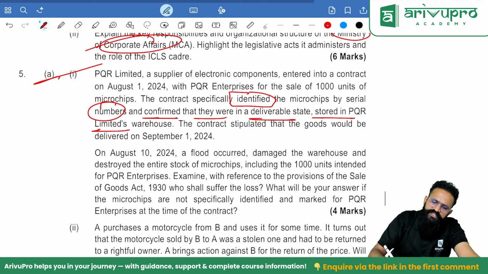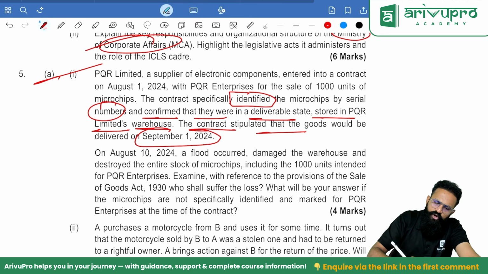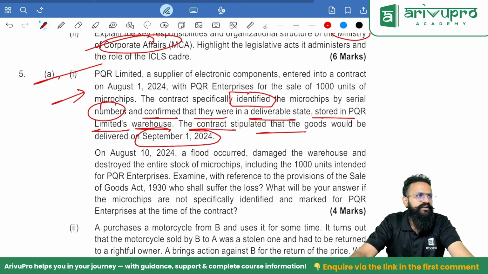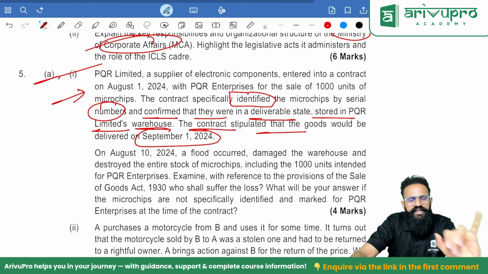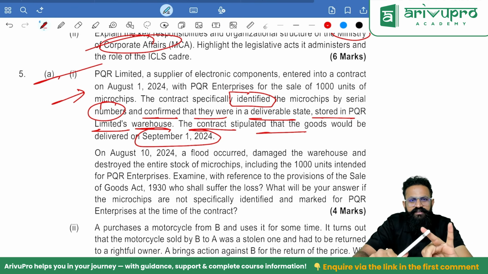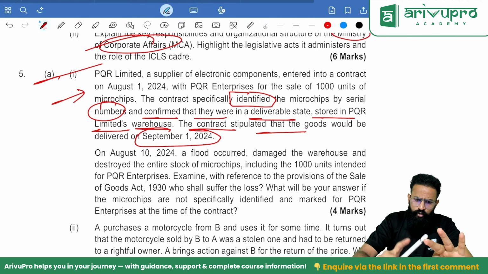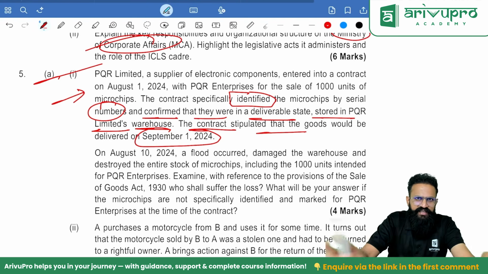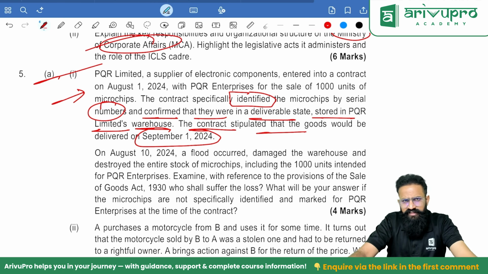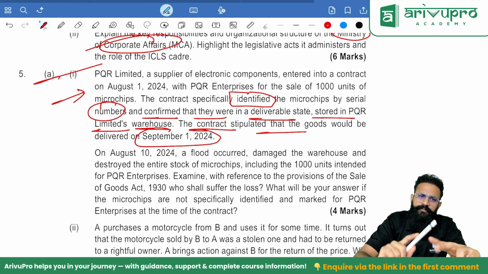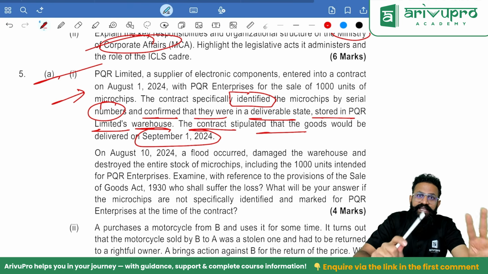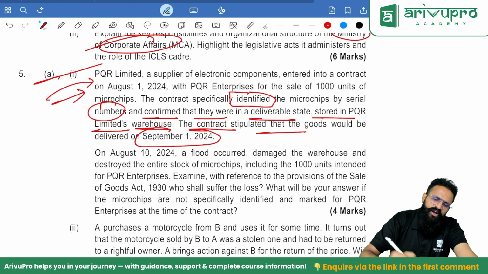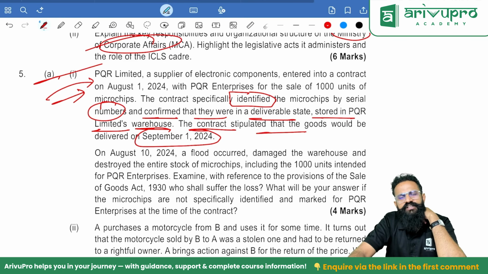Stored in PQR Limited's warehouse. The contract stipulated that the goods would be delivered on September 1st, 2024. The contract is entered on 1st August 2024. So people, I'll tell you, don't even read the question. If the goods are in a deliverable state, and if the goods are ascertained and appropriated, meaning selected, everything is done, in such a case the ownership passes immediately. The payment of price and the delivery of goods are irrelevant. So the ownership passed on August 1st only. Anything that happens after August 1st, the liability will be on the buyer, not on the seller.